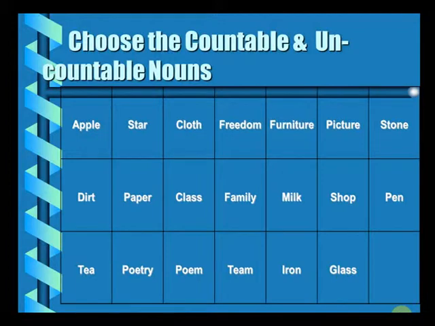Now, if you look at the last two words, they may have different implications and different meanings behind them. When you say iron, iron can be even the iron which we use for pressing our clothes, for ironing our clothes. So if you are referring to that iron, then it is countable, otherwise it is uncountable. Glass, on the other hand, is uncountable.